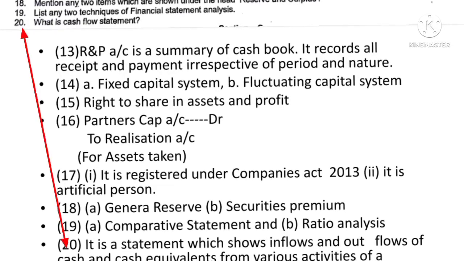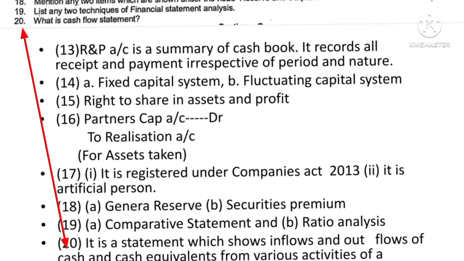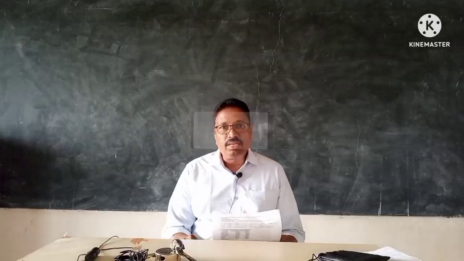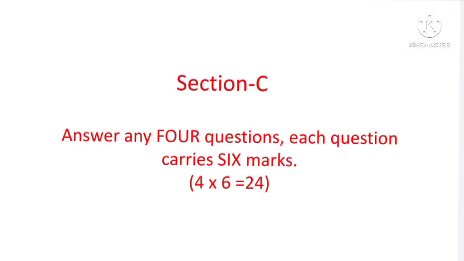Cash flow statement is a statement which shows the inflow and outflow of the cash. Now we shall move on to the section C. In section C, 8 questions will be asked. Each question carries 6 marks. We have to answer any 4 questions.